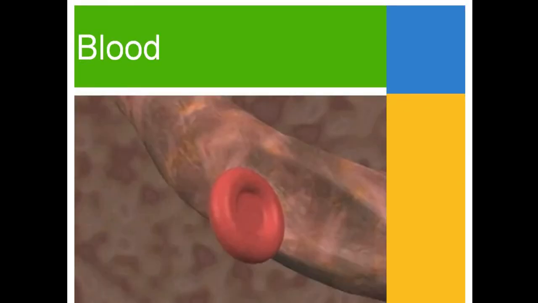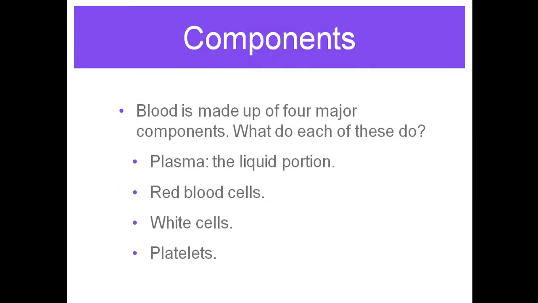Now we are going to study the different components of the circulatory system one by one. So first, coming to the blood. As you know, 60 to 70% of the body is basically made up of blood, and the blood has four major components. That is, it has the liquid component, which is the plasma, and the cells. The cells are the red blood cells, the white blood cells, and the platelets.